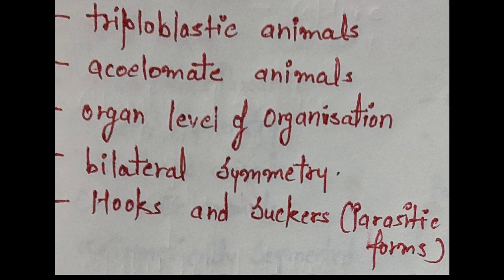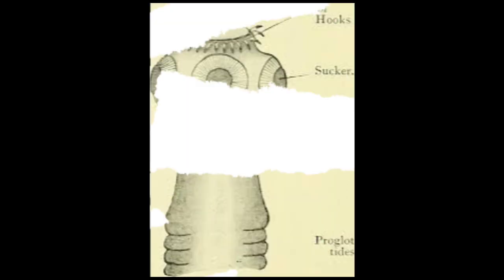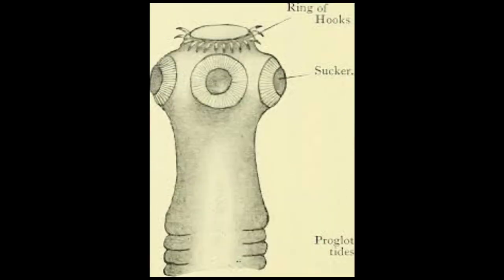Flatworms have bilateral symmetry. Flatworms are triploblastic animals. Coelom is absent in flatworms. Flatworms exhibit organ level of organization. Hooks and suckers are specialized structures that aid in attachment to their host and facilitate feeding. Hooks and suckers are present in the parasitic forms. Some flatworms absorb nutrients from the host directly through their body surface.